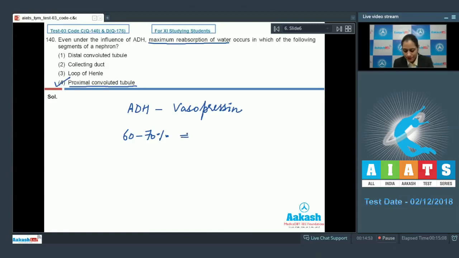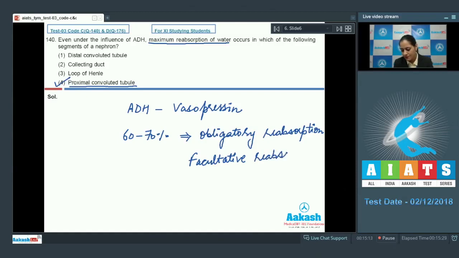Whereas facultative reabsorption is near about 10 to 15%, which occurs in DCT and collecting duct. So the very first option is incorrect because here only facultative reabsorption is occurring.